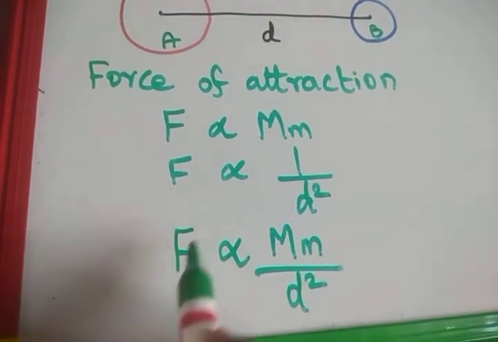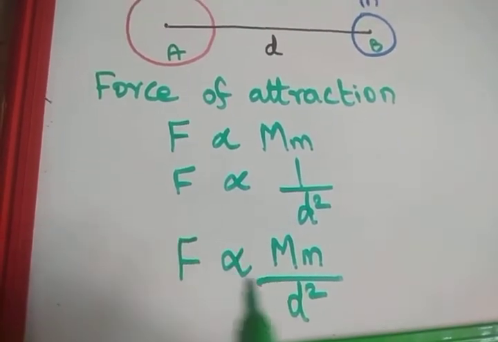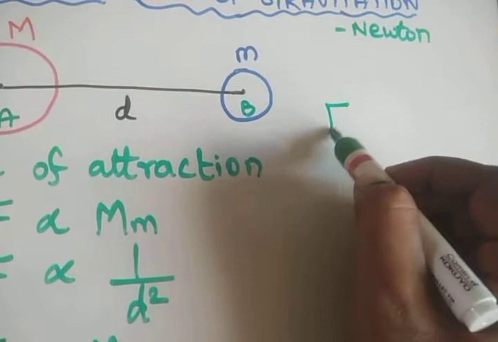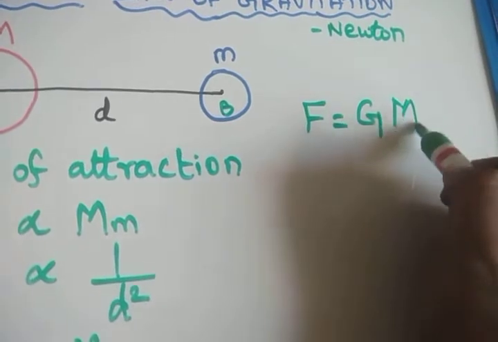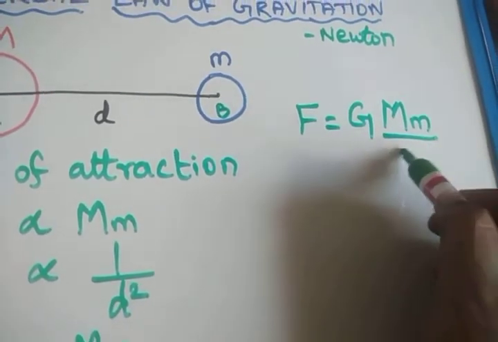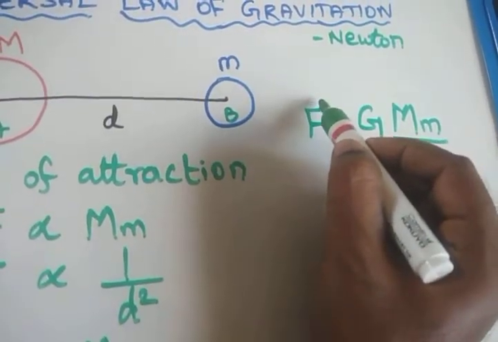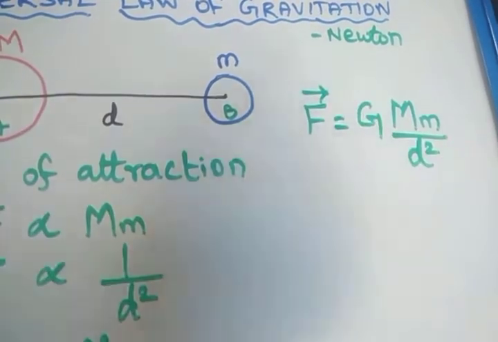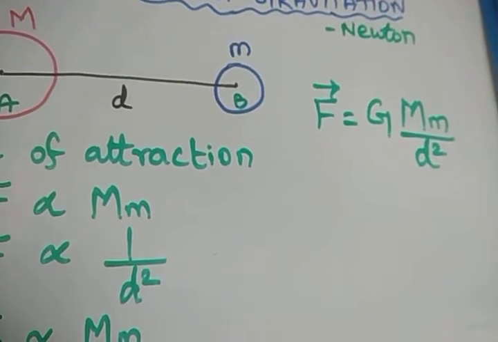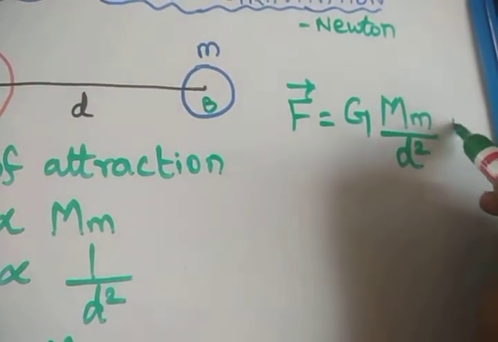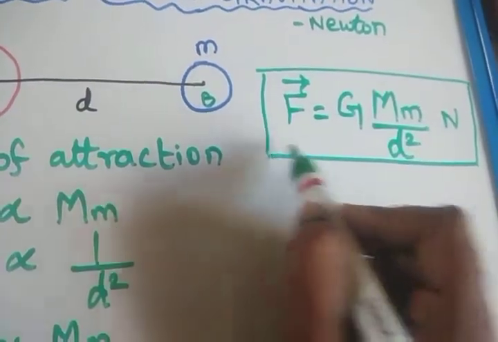In physics, whenever there is a proportionality, we have to remove it by substituting a constant. So we put F is equal to one constant, called the gravitation constant, G M m by d squared. This is the force of gravitation. This force is a vector quantity. What is a vector? A vector has a magnitude as well as a direction. This direction is towards each other. So the gravitation force is F equal to G M m by d squared.